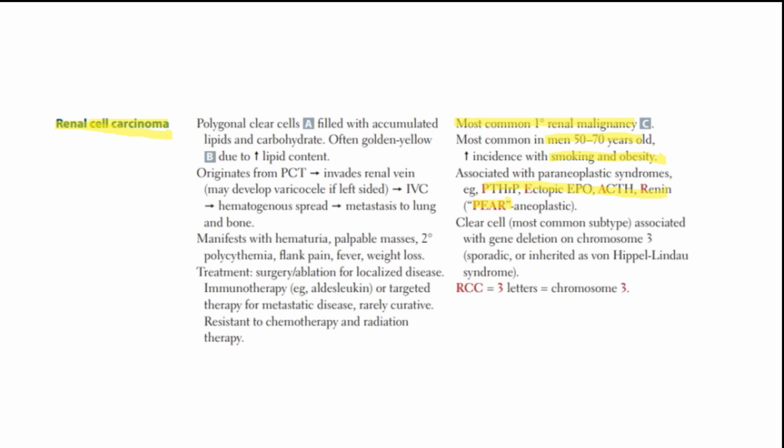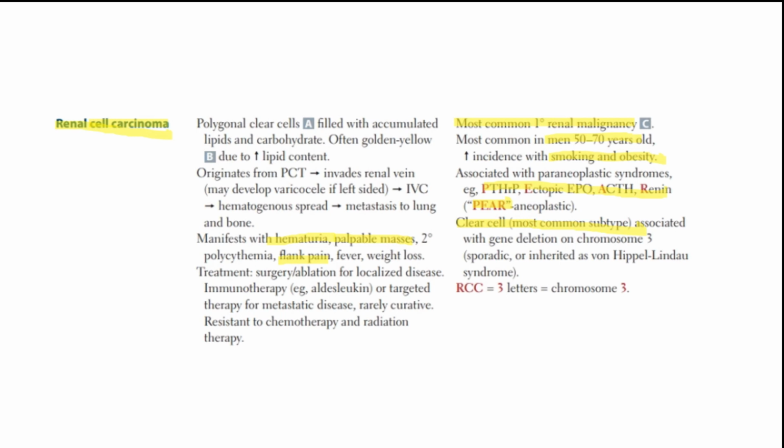And there are many subtypes under renal cell carcinoma. For example, clear cell, which is the most common subtype. Now, these subtypes are known because of different microscopic features that I'm going to be talking about in the next few slides. And in regards to its presentation, just know that simple triad: hematuria, palpable masses, and flank pain. These are the three most important presentations of the patients that would come with renal cell carcinoma.